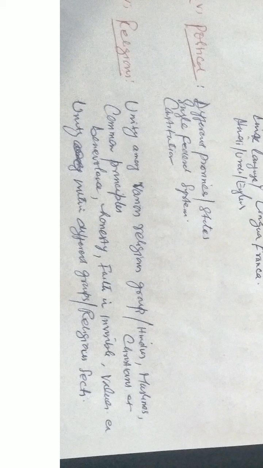The first thing is that every religion preaches about humanity. There are some common teachings that every religion teaches. For example, Islam teaches about benevolence, humanity, truthfulness, honesty. Similarly, Hinduism also teaches about honesty, Christianity teaches about honesty.